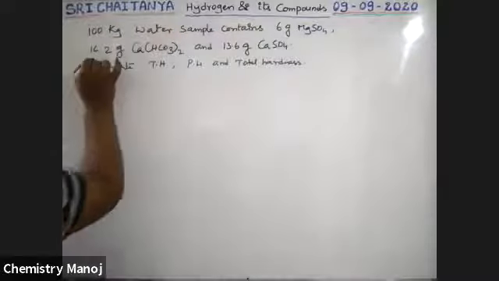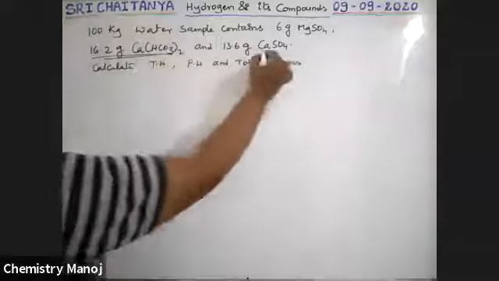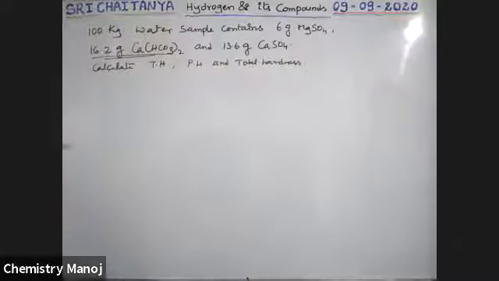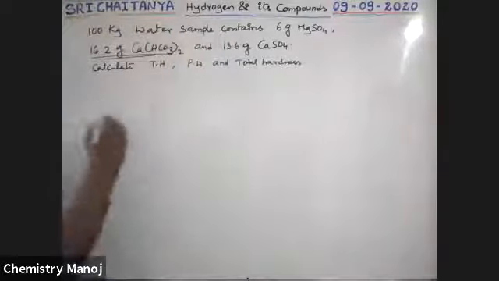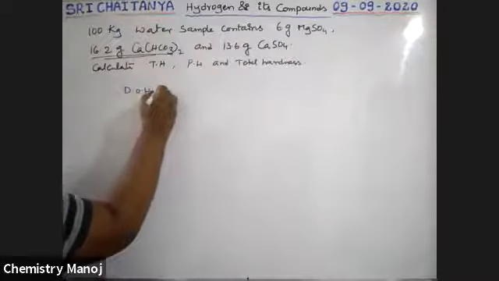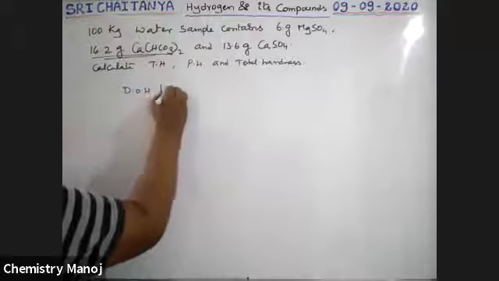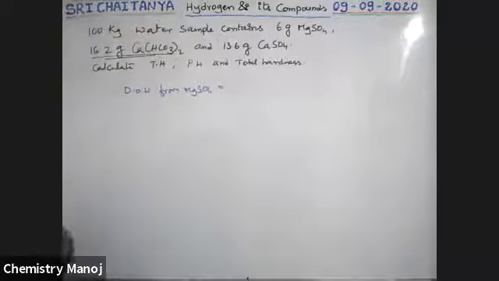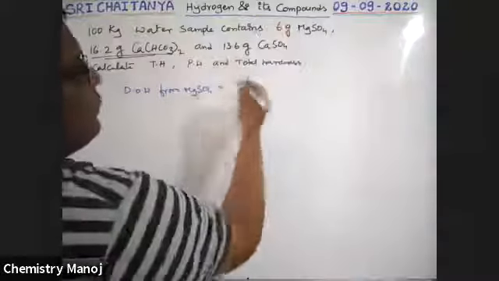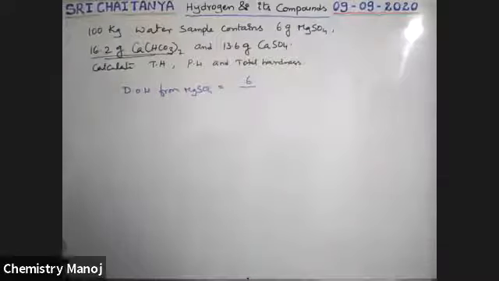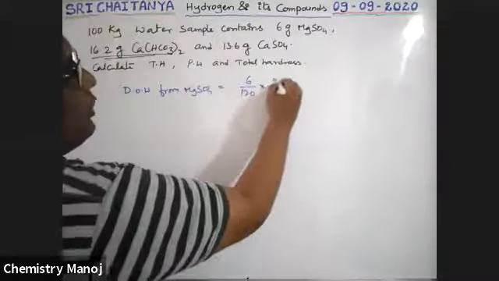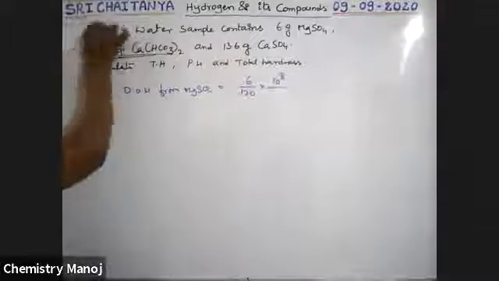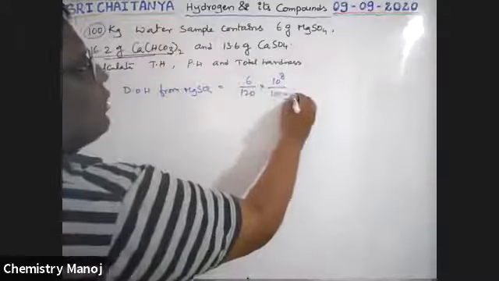Boys, this one creates only temporary hardness, and this one and this one create permanent hardness. Calculate the individual values required for the conditions. So now, degree of hardness from MgSO4 is equal to weight in grams by molecular weight of MgSO4, that is 120, into 10 power 8, by 100 kg, that is 100 into 10 power 3 grams.